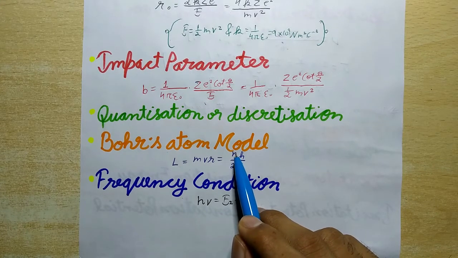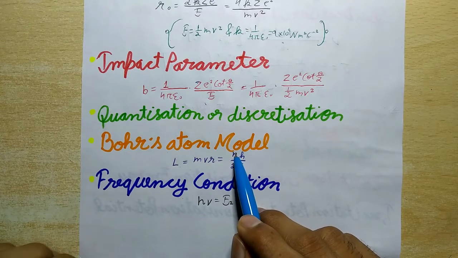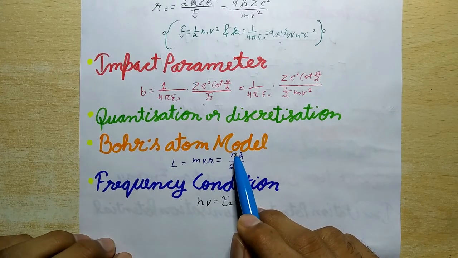Now, third is stationary orbits. While revolving in the permissible orbits, an electron does not radiate energy. So these non-radiating orbits are called stationary orbits.